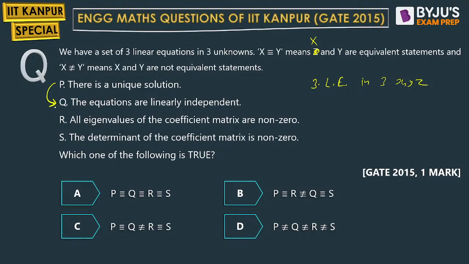At the same time, all eigenvalues of the coefficient matrix are non-zero. None of the eigenvalues will be zero because eigenvalue 0 corresponds to 0 determinant. So when eigenvalues are non-zero, then only the determinant will be non-zero. So we can say that P corresponds to Q, Q corresponds to R corresponds to S, or we can say that all four statements are equivalent. Can I have your response? This is a simple question. In fact, a very simple question.